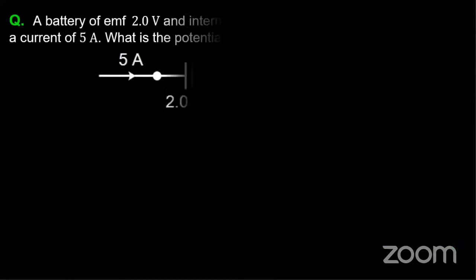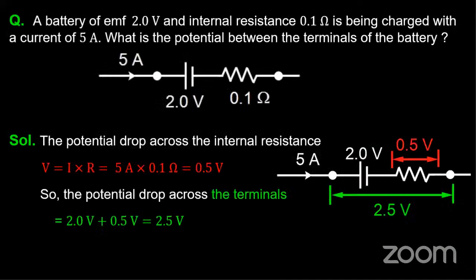So we have one small problem. A battery of EMF 2 volts with internal resistance 0.1 ohm is being discharged by a current of 5 amperes. Calculate the potential between the terminals. So we have to apply V equals I into r. That is 5 into 0.1, since the internal resistance of the battery is 0.1 ohms. So 5 amperes into 0.1 is 0.5 volts.